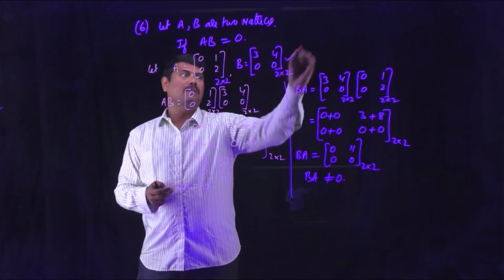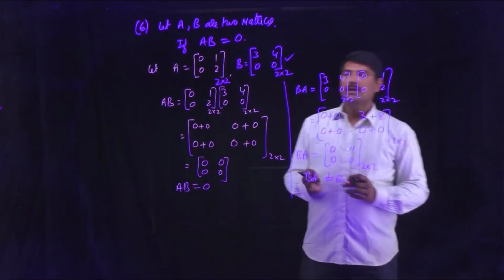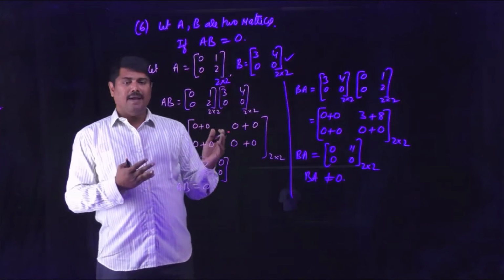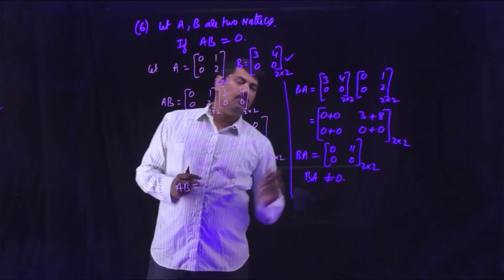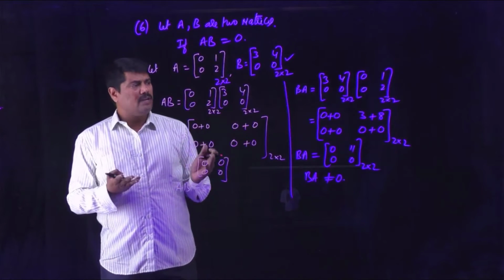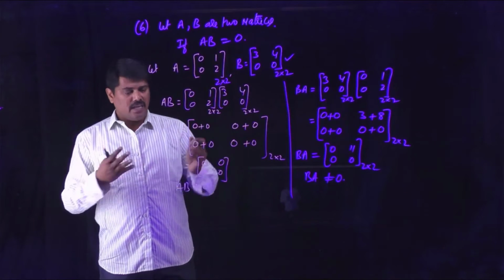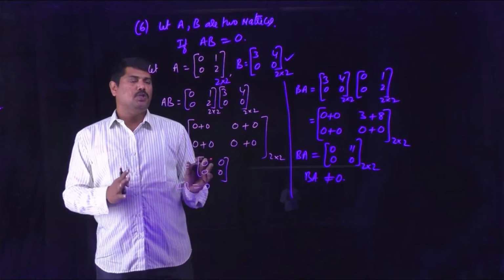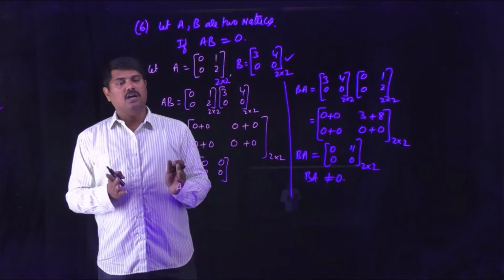So this is the example. If you observe, finding BA gives a result not equal to 0. These are examples of two matrices A and B such that A into B is 0, but B into A is not equal to 0, so A and B need not be null matrices. So you may have a question like this: give an example of two matrices A and B so that AB is 0 and BA is not equal to 0. By this property you have to understand that in matrices, if AB is equal to 0, then A and B need not be null matrices.